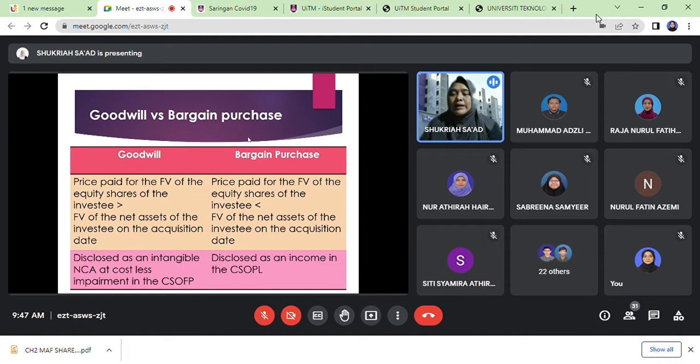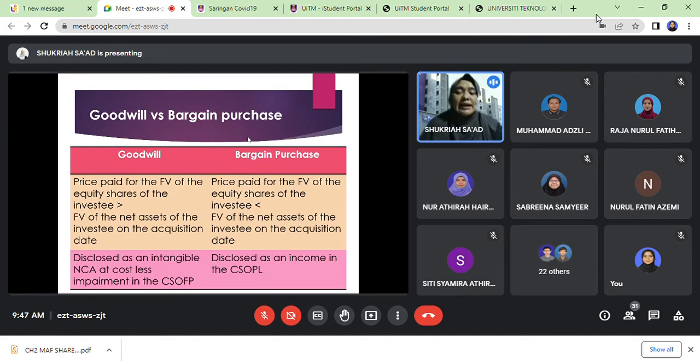Okay. Whereas for the bargain purchase, maknanya bila you compare consideration transferred dengan fair value of net asset, you dapat negative figure. Bila negative, automatically nama ni adalah bargain purchase. Bila bargain purchase, dia tak boleh tunjuk dalam financial position walaupun dia adalah goodwill tapi negative.